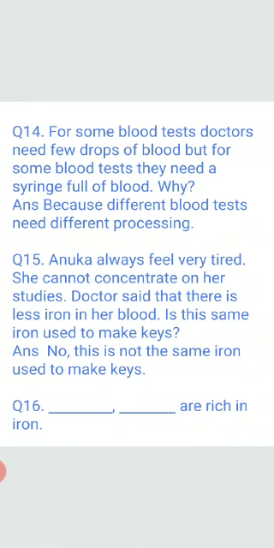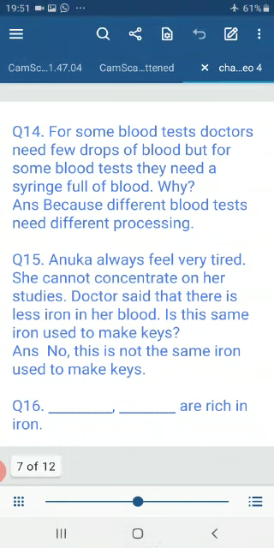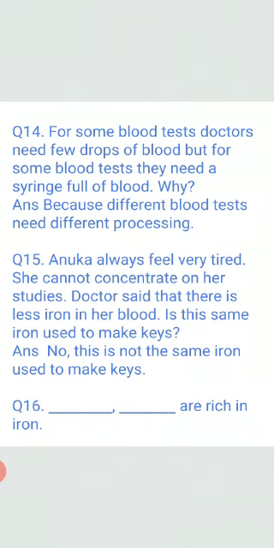Right? Number 16. Dash dash are rich in iron. So any two food items you can write that are rich in iron. For example, apple, pomegranate, dates you can write, spinach you can write, amla also.